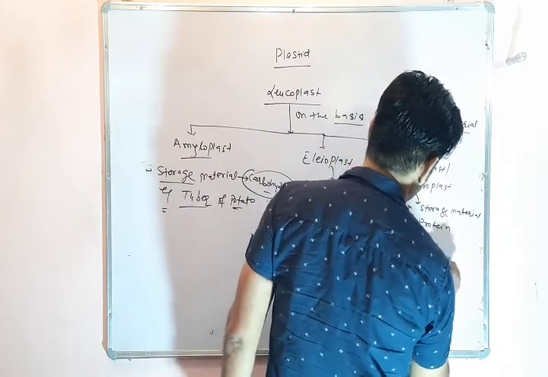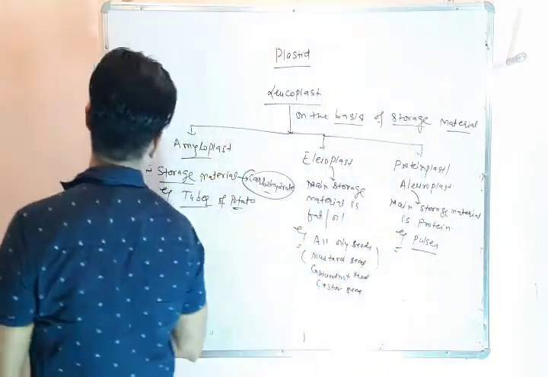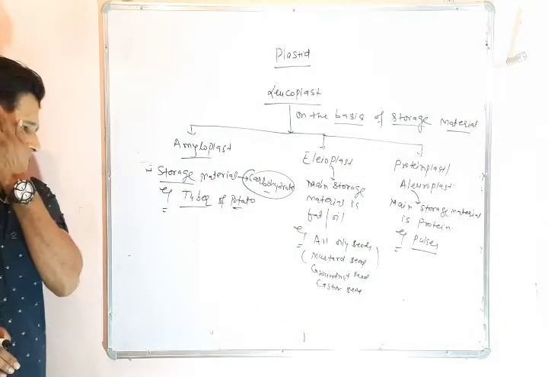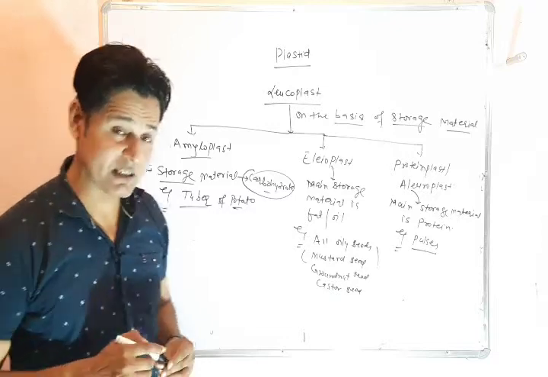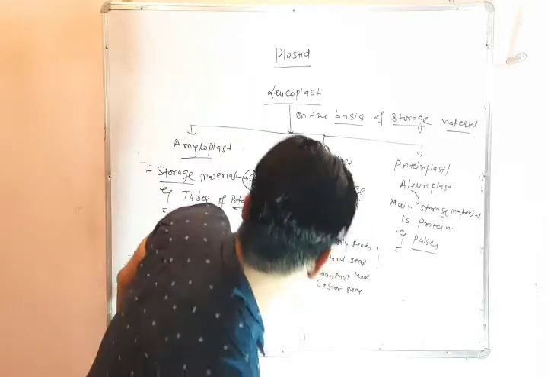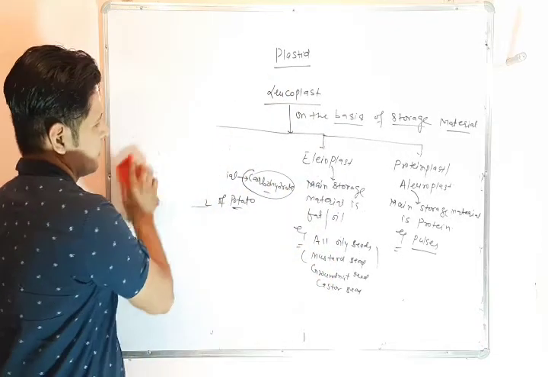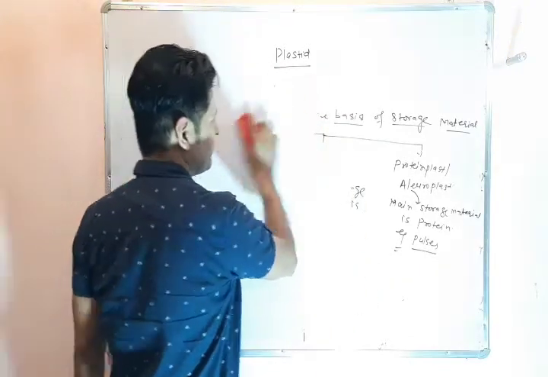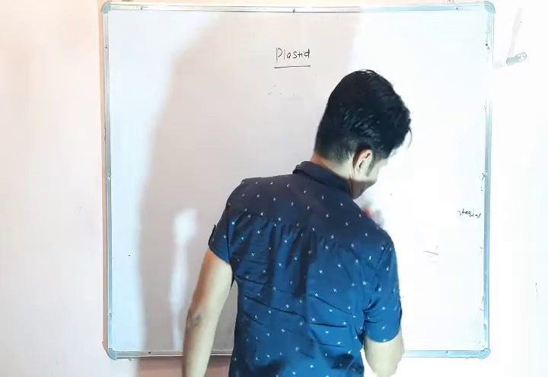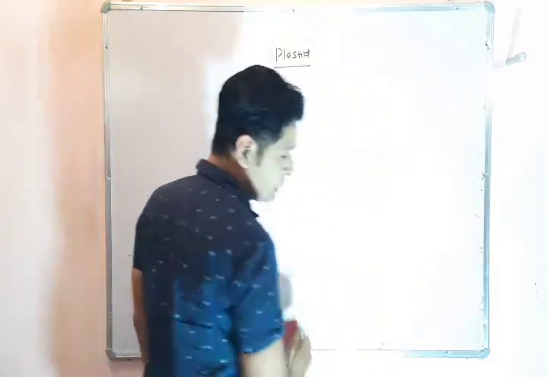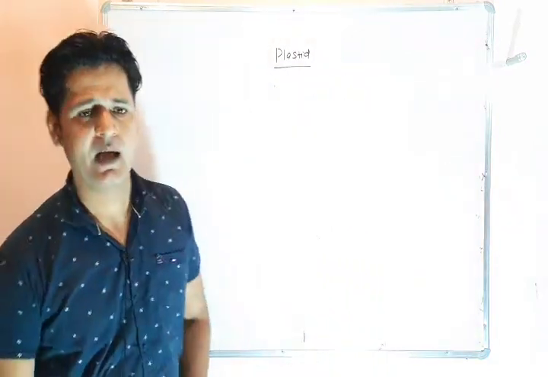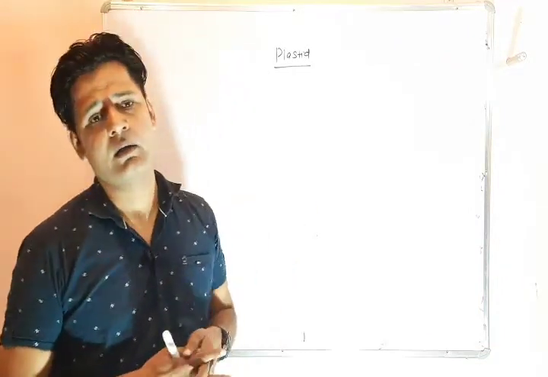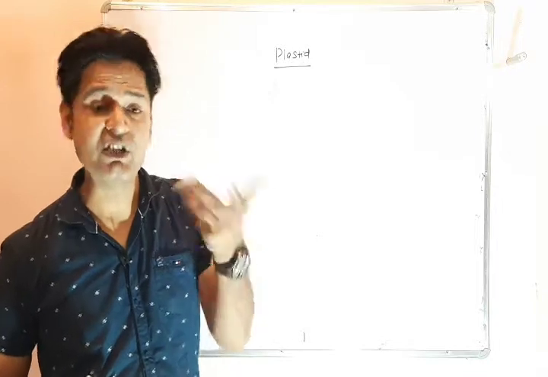Example is all pulses is the example of this proteinoplast. So this is the classification of leucoplast on the basis of their storage material. Now we should remember that all plastid, which are all plastid? Leucoplast, chromoplast and chloroplast. All plastid are changed to each other.